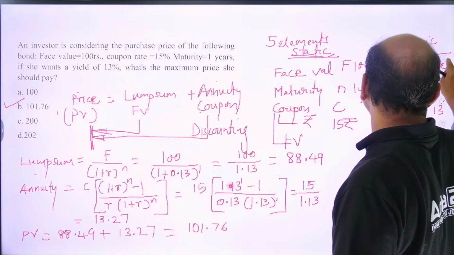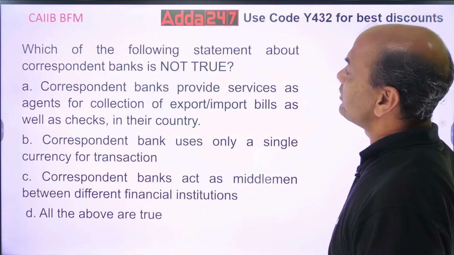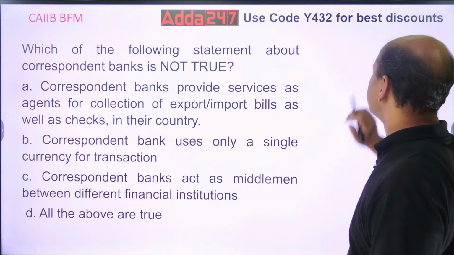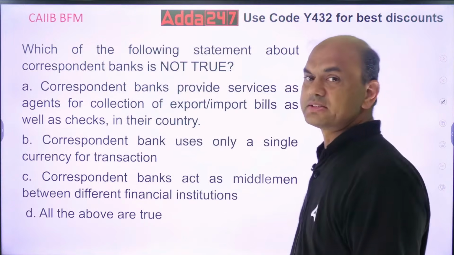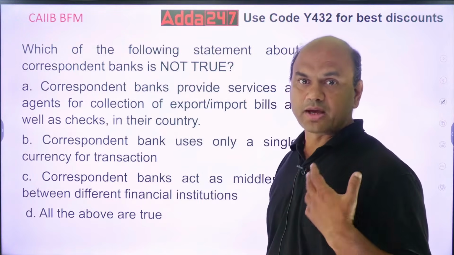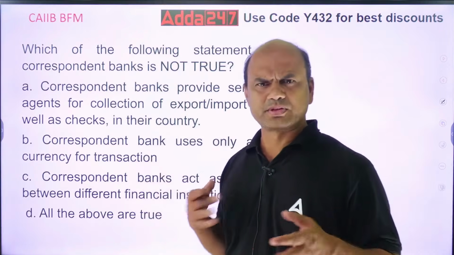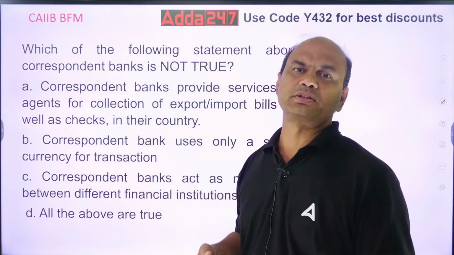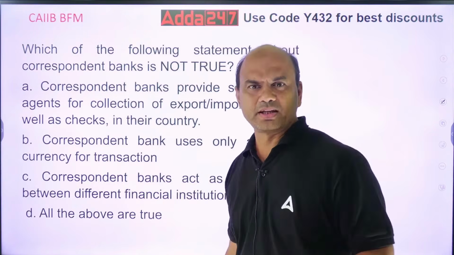Next. Which of the following statements about correspondent banks is not true? Kindly note. What are correspondent banks? These are the agent banks of each other. Means if I am SBI, I'll appoint Citibank as the agent in USA for some job. Vice versa is also true. Citibank will appoint SBI for some job, or any bank as such. It is mainly used in trade finance.